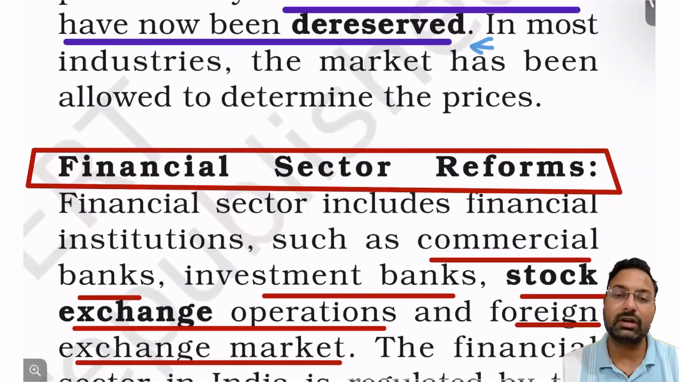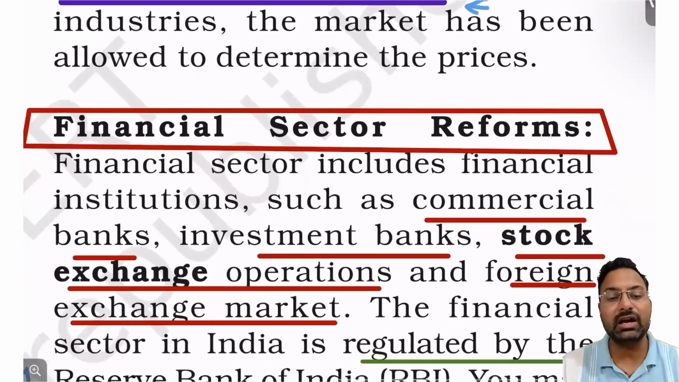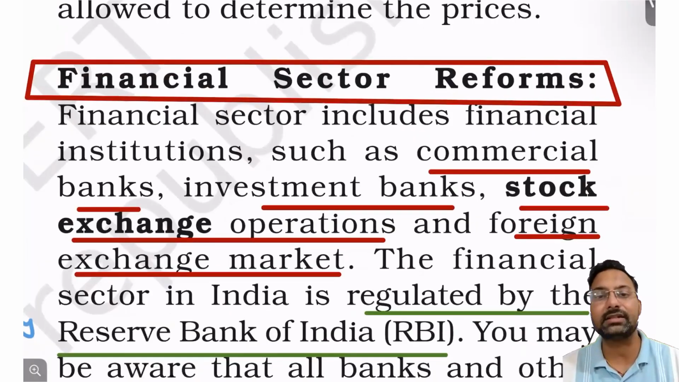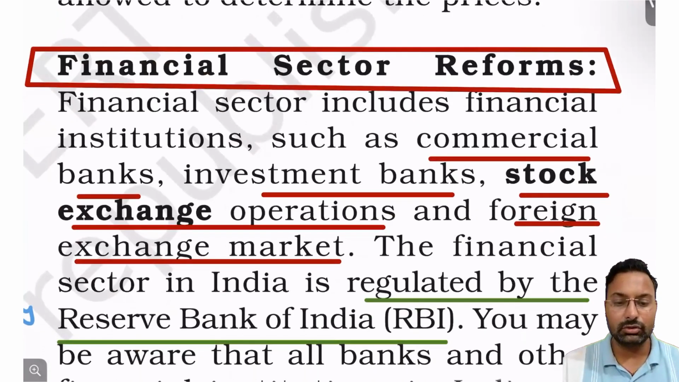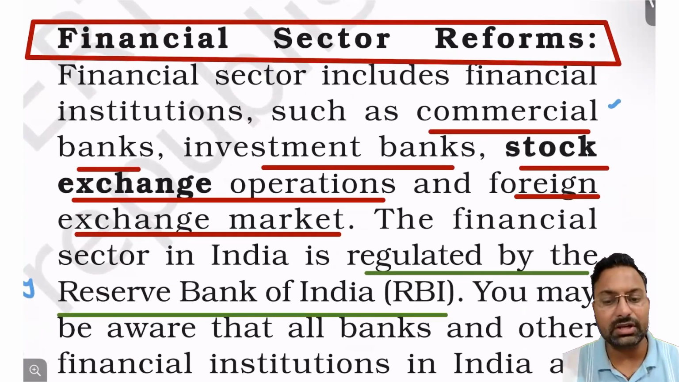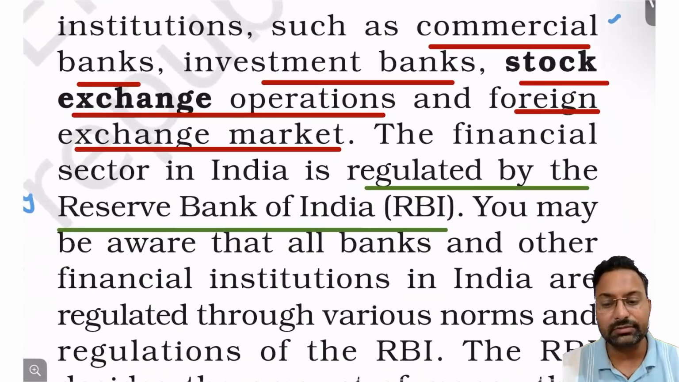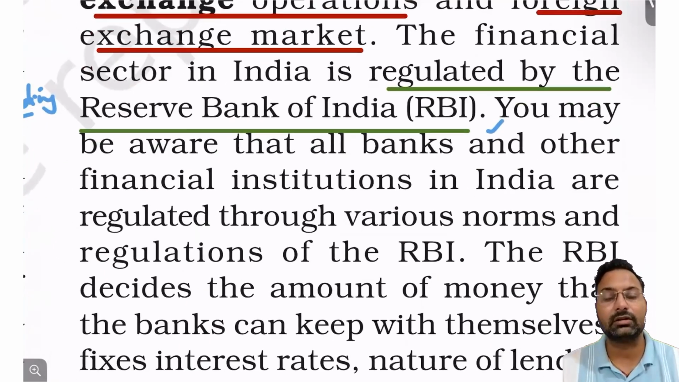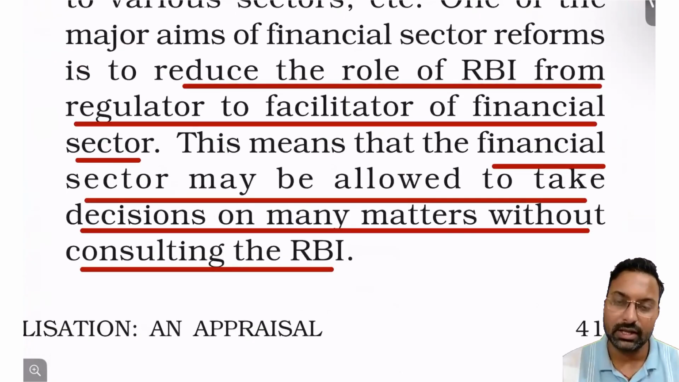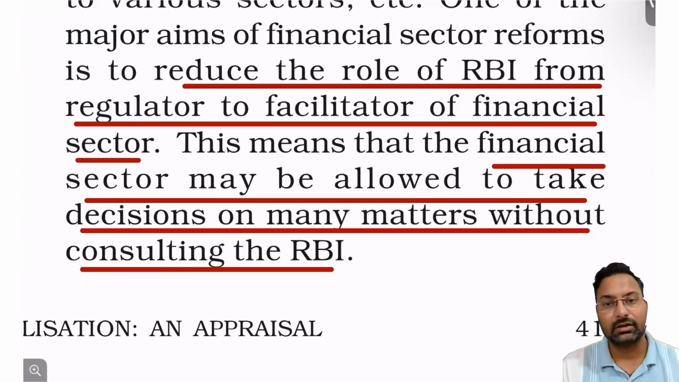Those reforms of liberalization were related to the industry sector, and now we are coming to the financial sector reforms. How were the financial sectors liberalized? Institutions like commercial banks, investment banks, stock exchange operations and the foreign exchange market, everything was liberalized by the Indian government. ठीक है, those financial sectors were mainly regulated by the Reserve Bank of India. But now RBI's role was reduced, right? And some of the foreign banks were allowed to come to India, right?